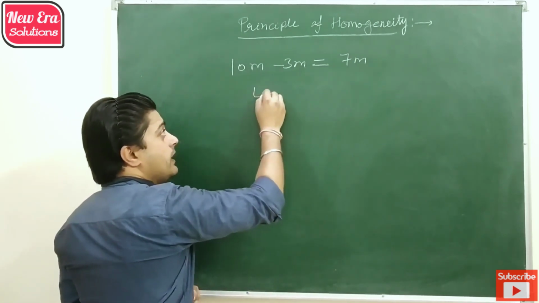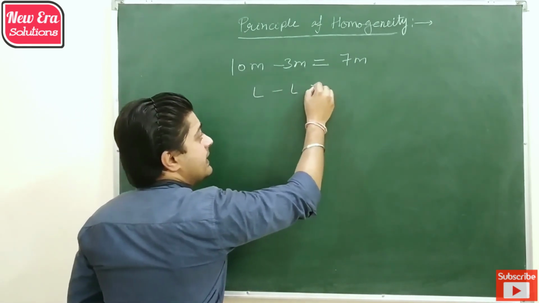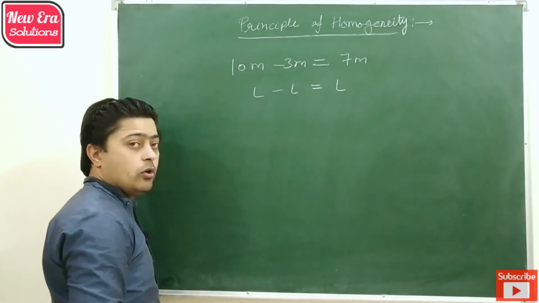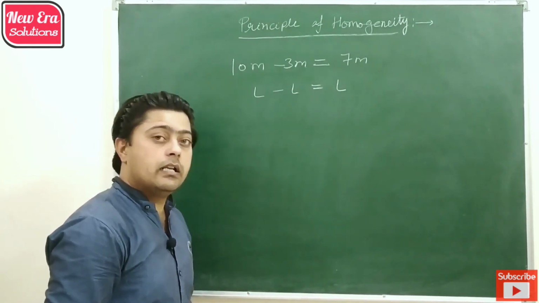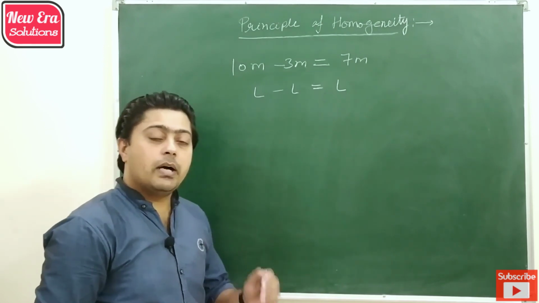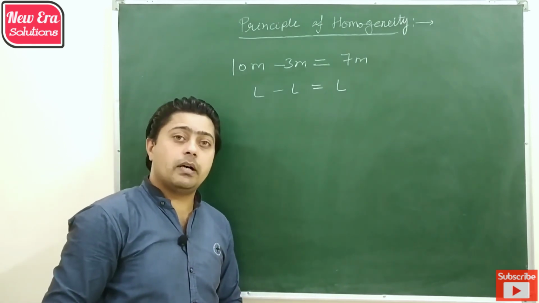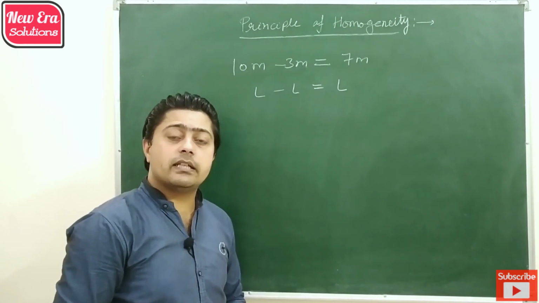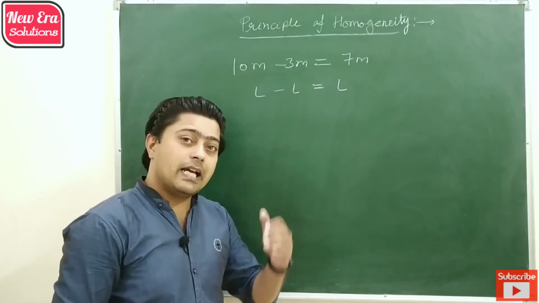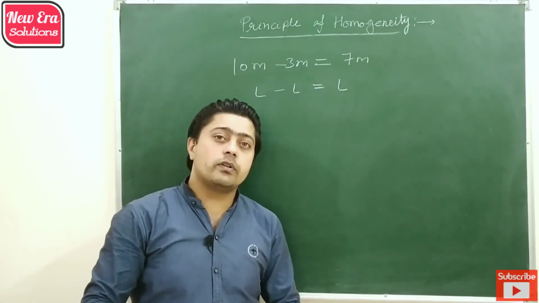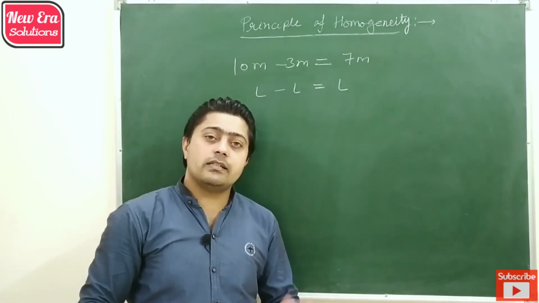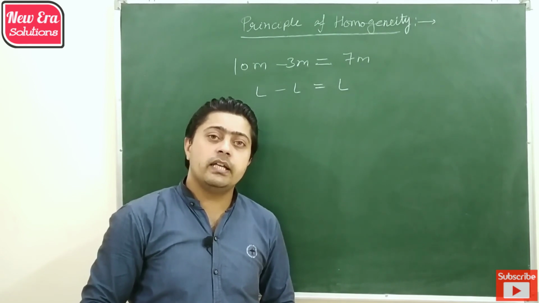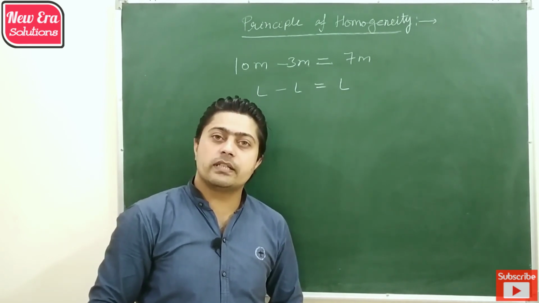That means meter minus meter is equal to meter, or when we add length to length we get length, and when we add mass to mass we get mass, irrespective of the change in magnitude. So when we focus on dimensions, we ignore the magnitude and we just apply principle of homogeneity on the addition and subtraction of physical quantity.